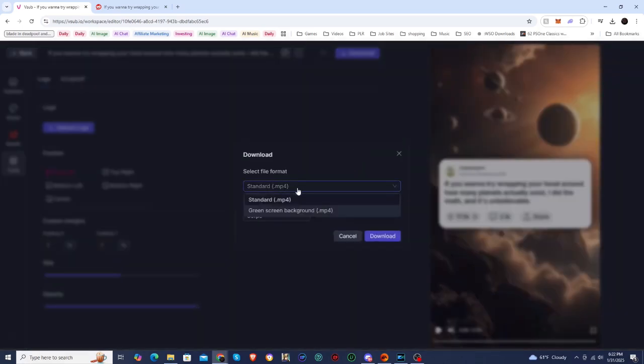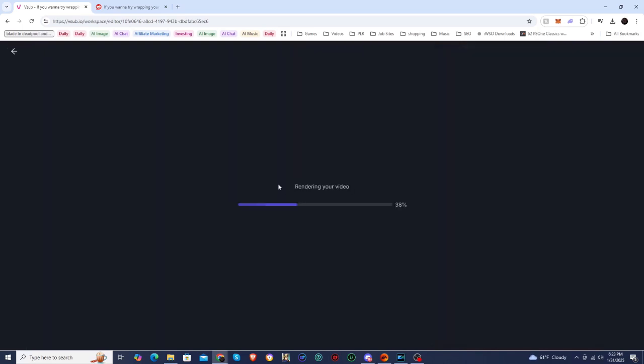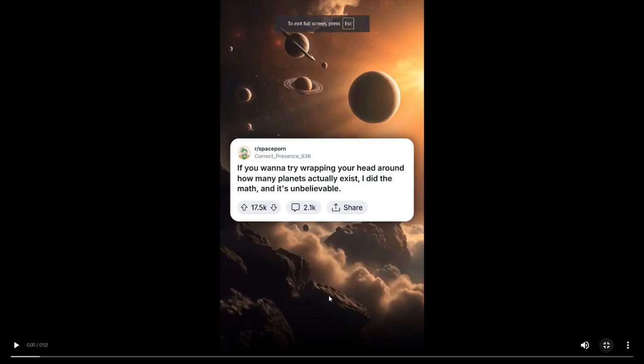And you can decide if you want to do standard or green screen background. I'm just going to do standard since I uploaded my own background. You can change the frame rate if you like. That works well with, of course, if you're actually doing gameplay. I'm not doing gameplay, so I don't really care about that. Just click on download. And so now it is going to render the video. And while it's doing that, I will pause the video and then I will simply play the finished result. So here is the finished video, so we can play through it just to see what it looks like.